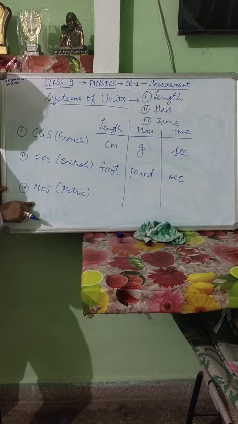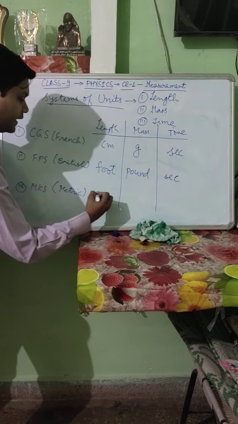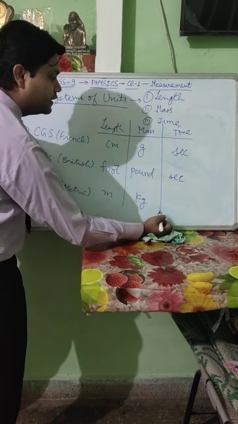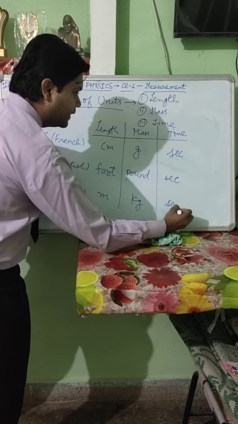In the MKS system or metric system, the unit of length is meter, the unit of mass is kilogram, and the unit of time is second.